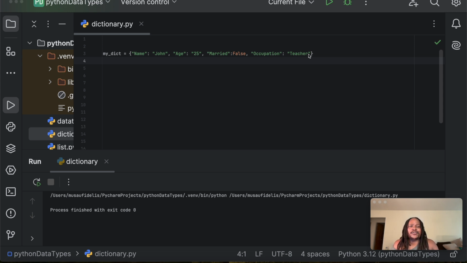So we want to update the age from 25 to 37 and give him a salary of $150,000.